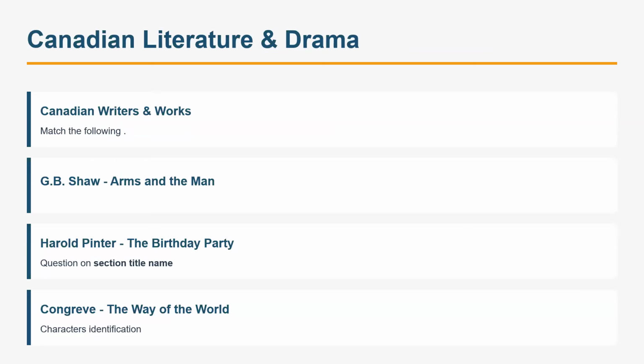Next one, G.B. Shaw's Arms and the Man, right? A basic question from Arms and the Man, that also you could have done. Harold Pinter's The Birthday Party, right? Question on the section title name, okay, from The Birthday Party, right? That also we had recently.